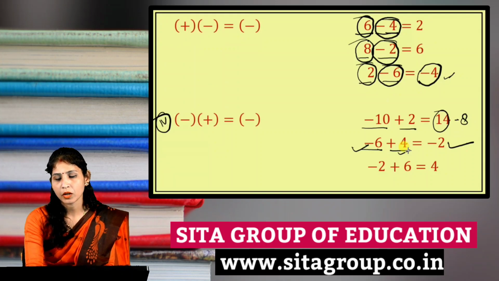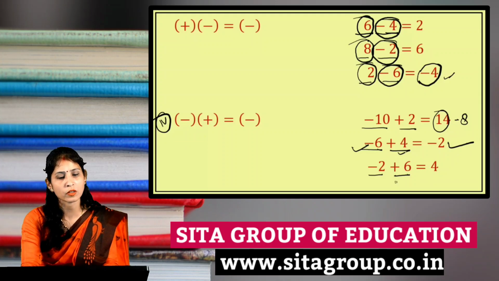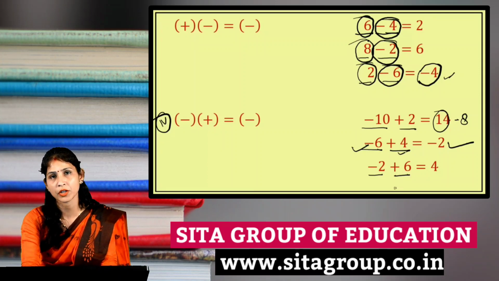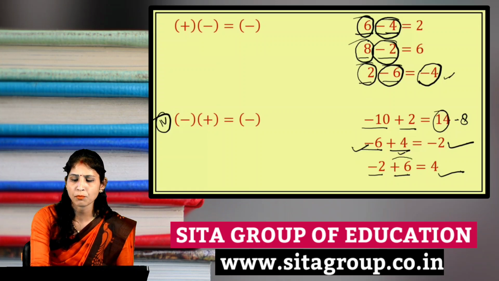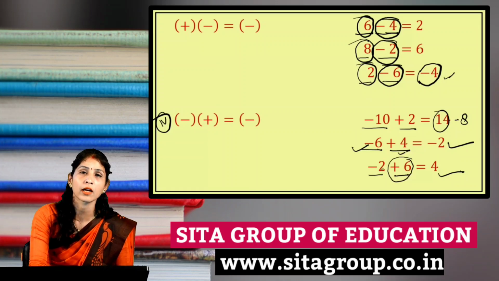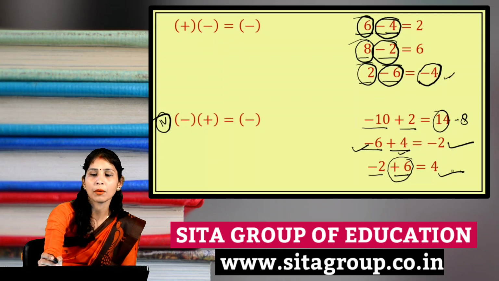Next you will see minus 2 plus 6. We will subtract again because the concept is there. If one is a positive integer and the second is a negative integer, then we subtract the integers. So here the answer will be 4, and it will be plus 4, because here 6 is a positive integer and 6 is greater than 2. Got it? That's why the positive sign will come here.